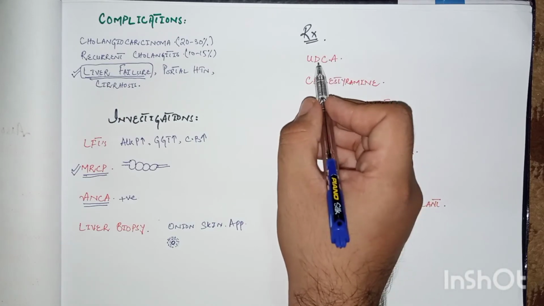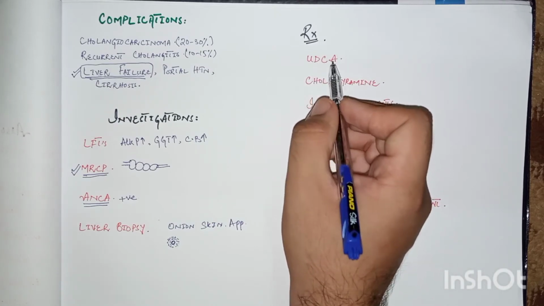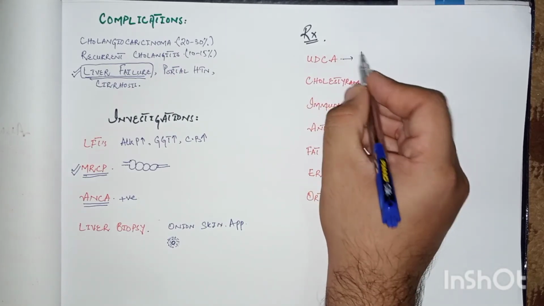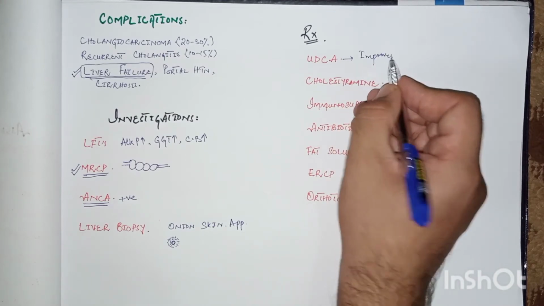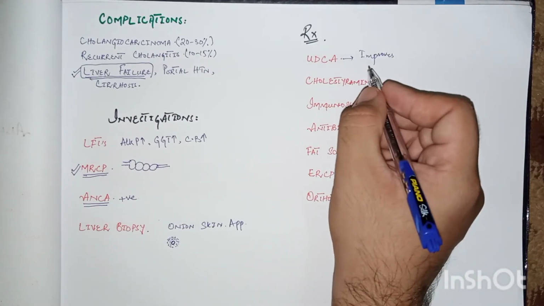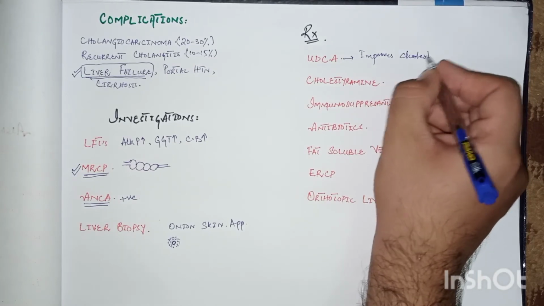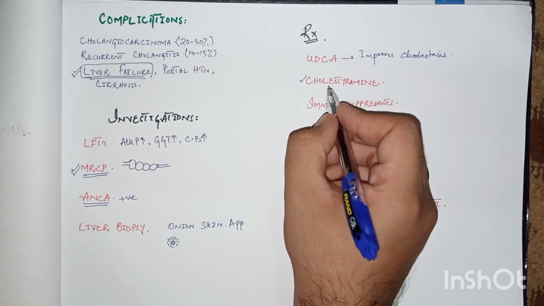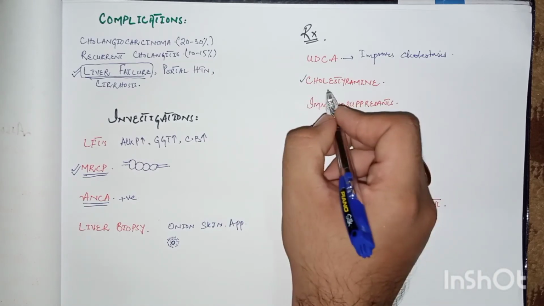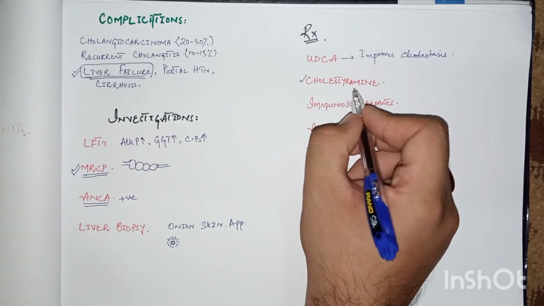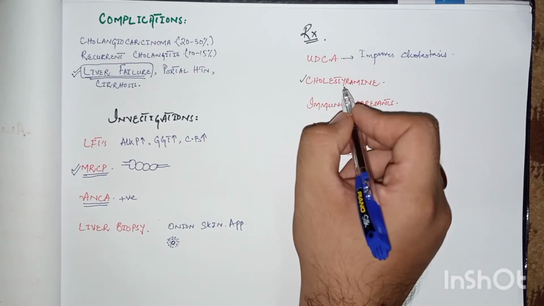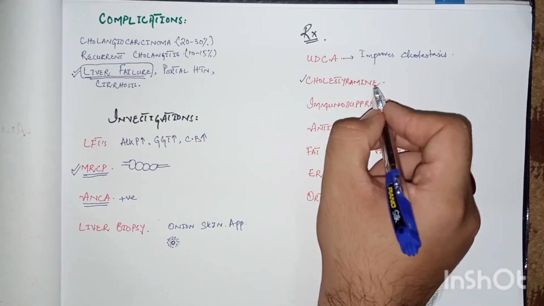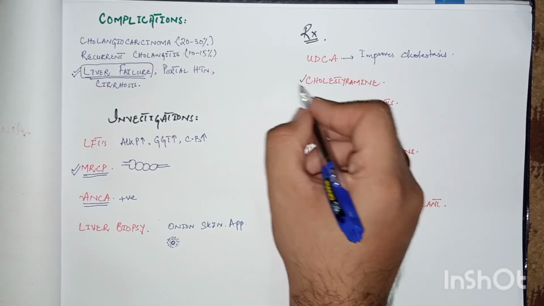UDCA is widely used. It is ursodeoxycholic acid, which is basically a hydrophilic bile acid, and it improves the features of cholestasis or obstructive jaundice by improving the excretion of the bile. And cholestyramine is used to treat symptoms like pruritus, that is itching of the skin. Cholestyramine is basically an anion binding resin. It binds with the anions or the pruritogens and helps in the excretion of these pruritogen substances or toxins into the feces. So it improves the features of pruritus.